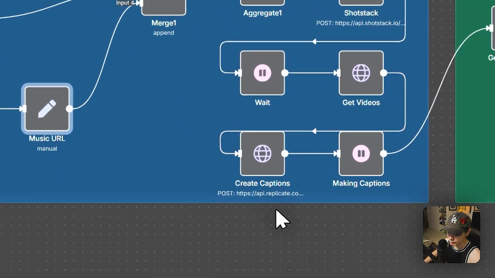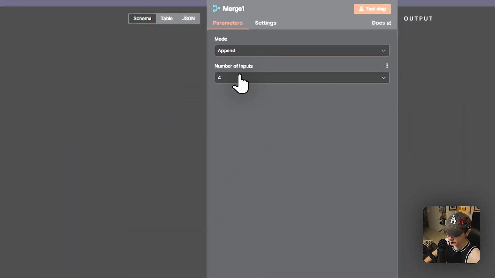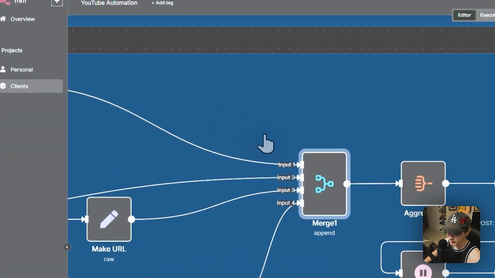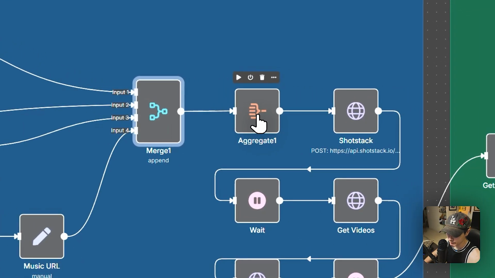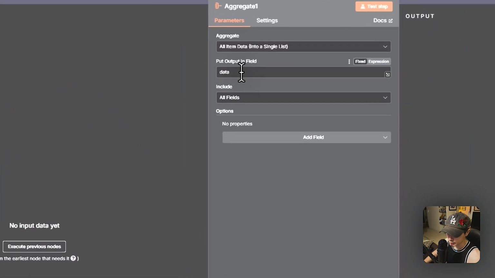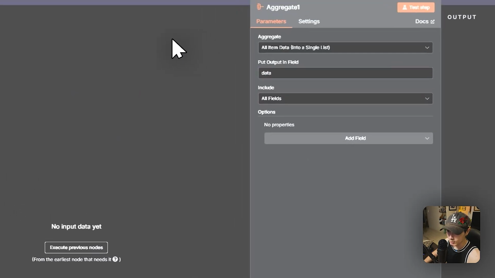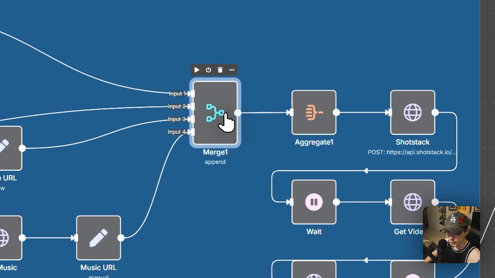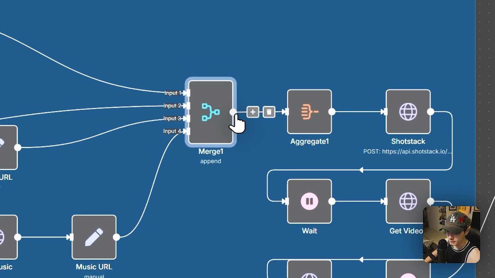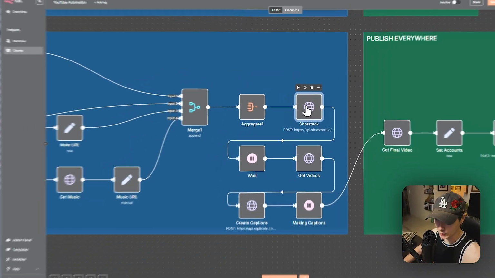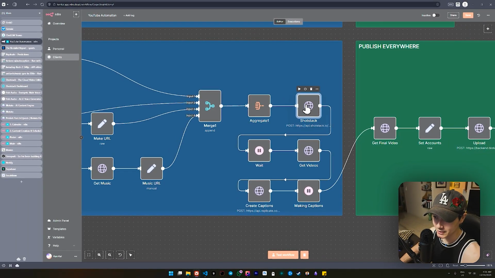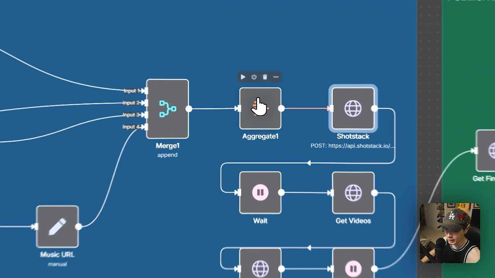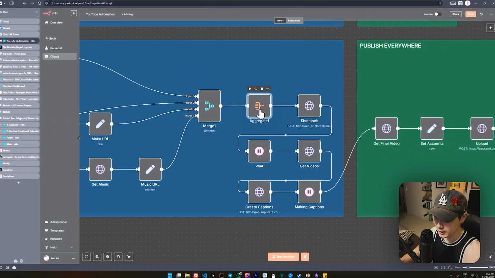Now, once that's passed through to the merge, all we're doing is just setting 4 inputs as mode append. We're going through another aggregate right here. So we're just going to aggregate that. Nothing special going on here. The reason why we want to aggregate it though is because if we don't aggregate it, 4 items are going to pass through and 4 items are going to output out of this merge. Once 4 items output out of this merge, it's going to go through our Shotstack video editor right here. Now, what happens then is it's going to actually create 4 videos rather than 1. We don't want that. We want to aggregate it first so that we make 1 item.